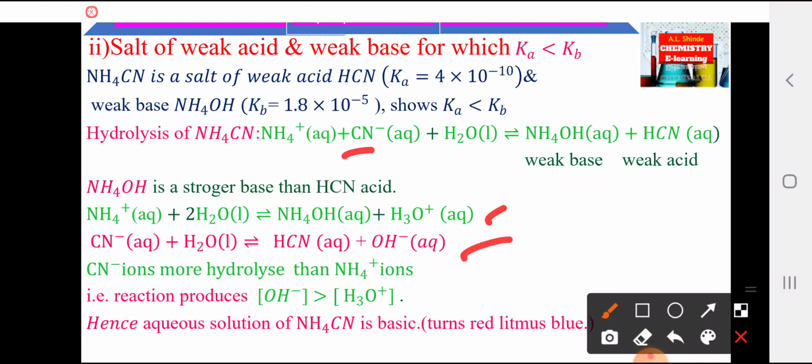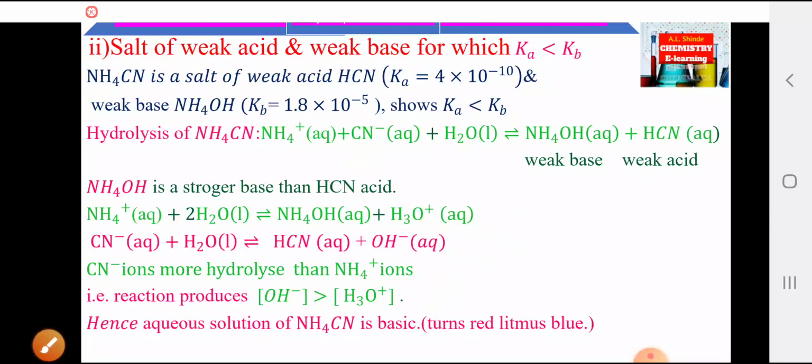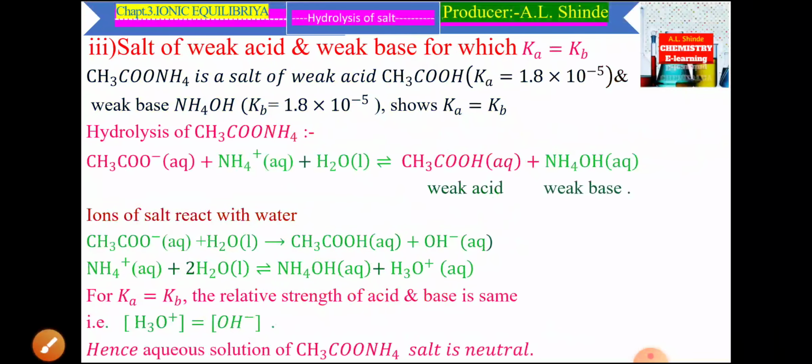CN- ions are more hydrolyzed than NH4+ ions. That is, the reaction produces a concentration of OH- ions greater than the concentration of H3O+ ions. Hence, the aqueous solution of NH4CN is basic, turning red litmus blue.